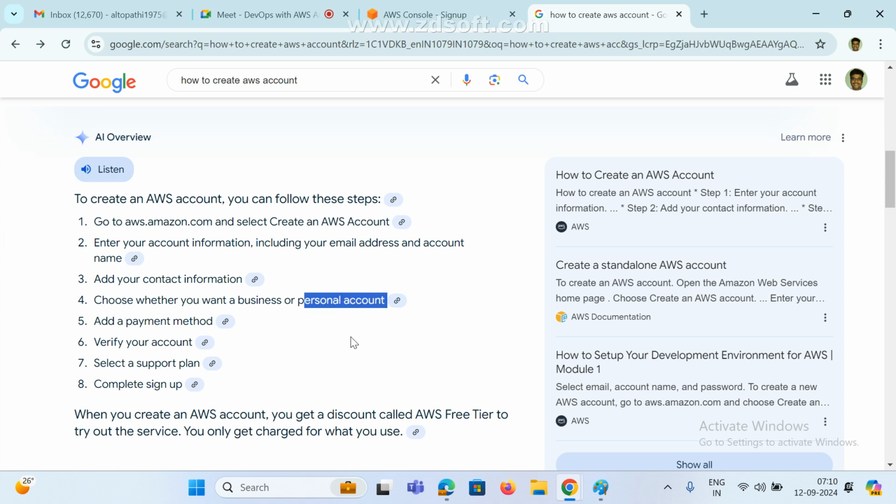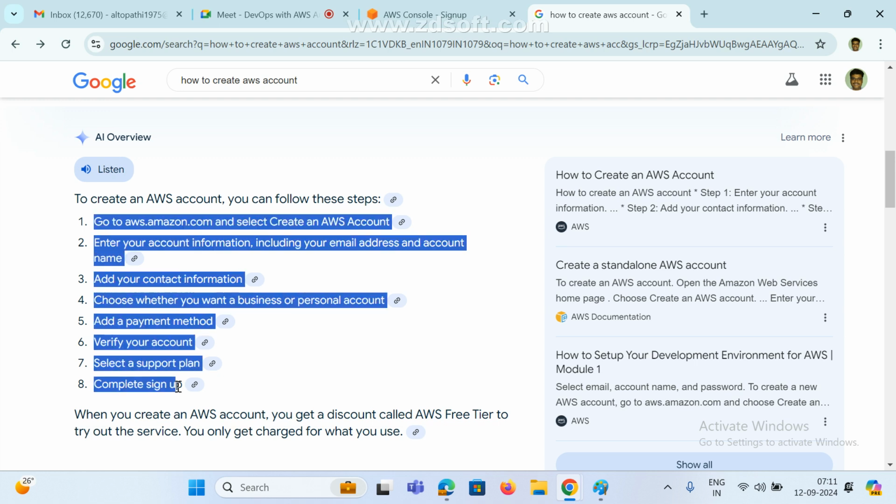Fifth step is the payment method, where it asks for credit card information. They will only deduct 2 rupees and refund it again, no problem, for verification only. Next, verify your account and select a support plan. For support don't select any, select only the free tier, and complete your sign up.